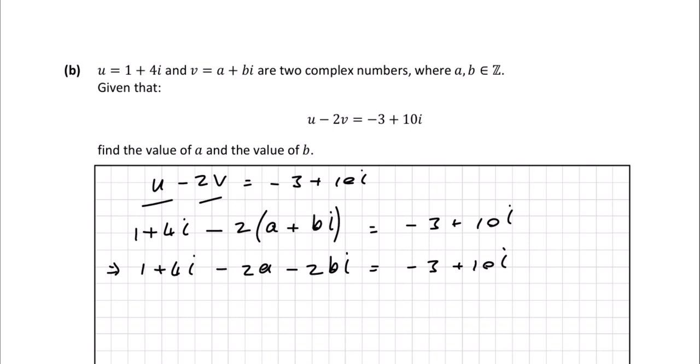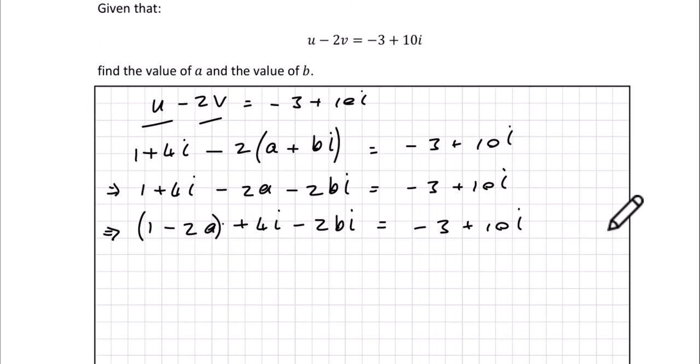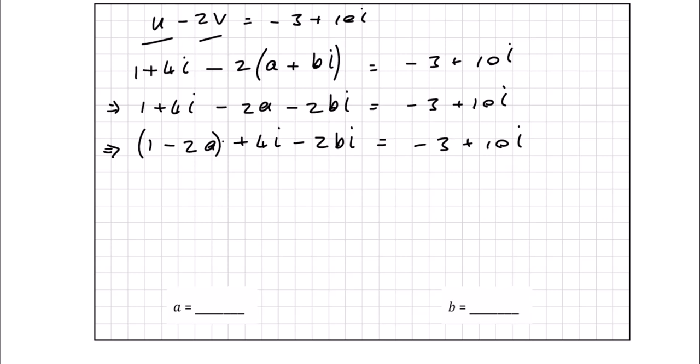Now I'm going to take the real parts and put them together. The real parts are the parts without the i's attached. So it's 1 minus 2a, that's the real part. And then we have plus 4i minus 2bi is equal to minus 3 plus 10i. Now what I'm going to do with the imaginary parts here is just factorize out the i. So I've got 1 minus 2a here, plus in brackets 4 minus 2b, and all I've done is factorize out the i. On the right hand side I've still got minus 3 plus 10i.